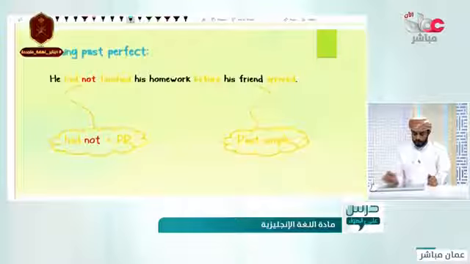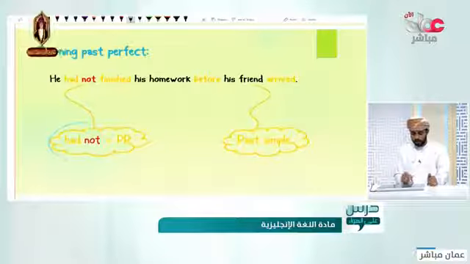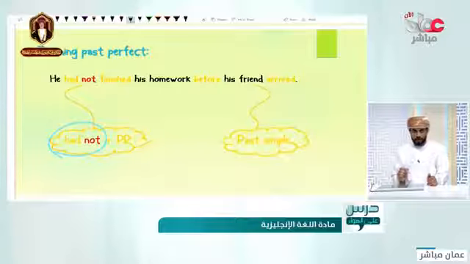How to form it in negative sentences? He had not finished, or he hadn't finished. Of course, you can write it like hadn't finished, like this one. Just add not to had. Add not to the auxiliary had.